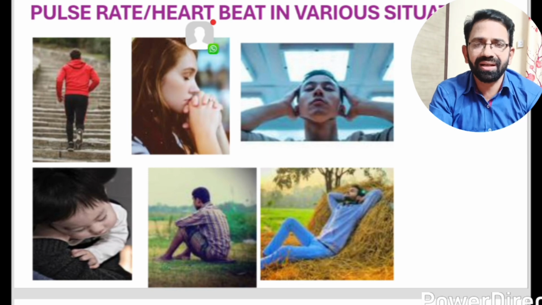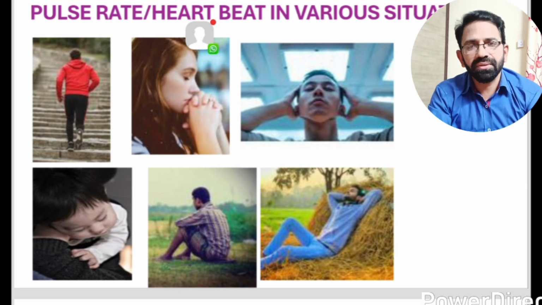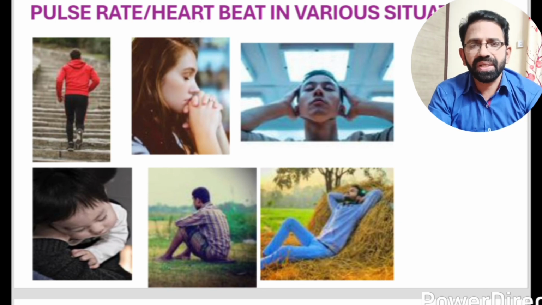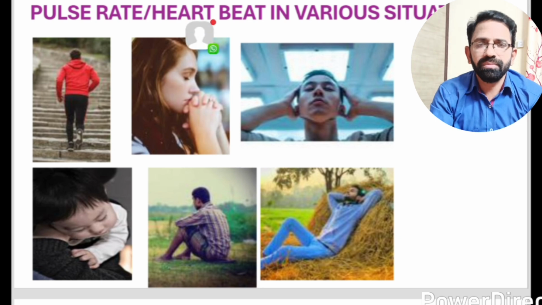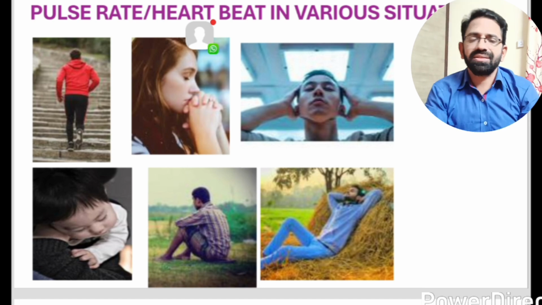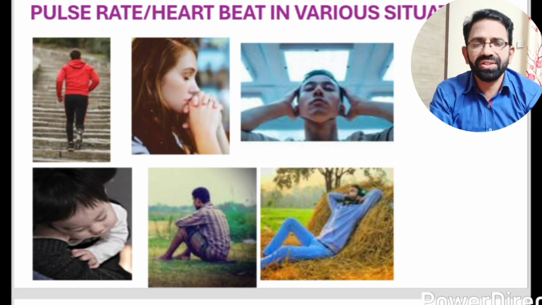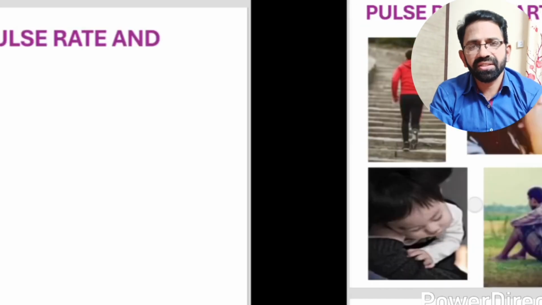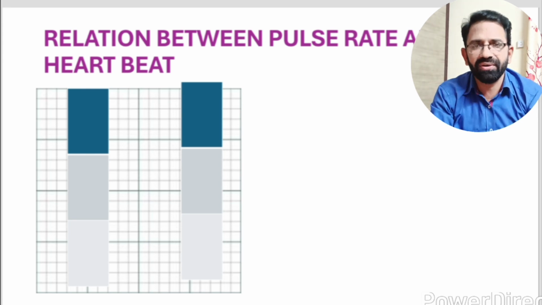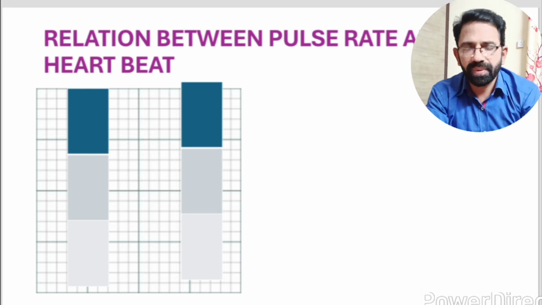When the person is at rest, the heartbeat is equal to the pulse rate. For example, if we take a person at rest, his pulse rate is 72 per minute, and his heartbeat is equal to the pulse rate. So after jogging or exercise or anxiety or climbing stairs, the pulse rate increases, and the heart rate also increases at the same level as the pulse rate.